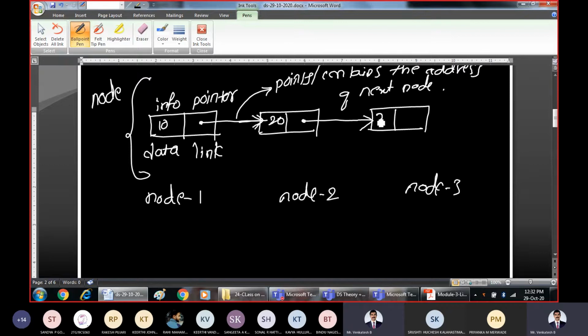Now assume node 3 contains the data 30, and there is no next node. It will contain a null value. That indicates the end of the linked list. There are no further nodes after that. So this was the fundamental definition of the linked list.